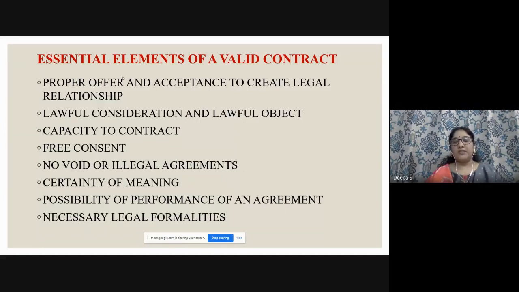Possibility of performance of an agreement: whenever A or B, or A, B and C enter into an agreement, it must be possible to perform it. And the necessary legal formalities. Again, you can expect MCQs, at least one to two questions. Mostly a single question appears here on the essential elements of a valid contract.